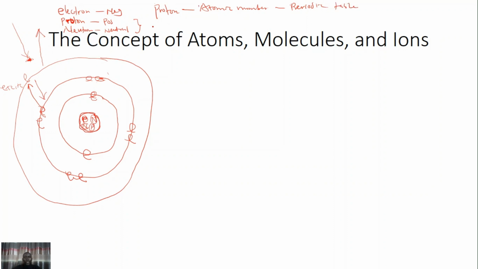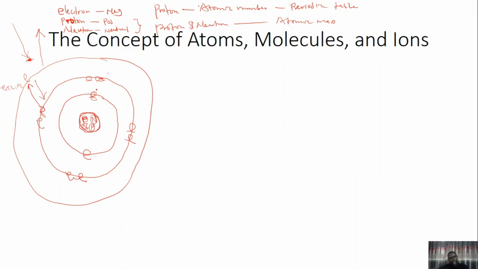The proton and neutron determine the atomic mass of an element. And the reason why it is the proton and neutron that determine atomic mass is because compared to the electron, their mass is very large, almost 1800 times that of the mass of the electron. So they determine the atomic mass of the element.